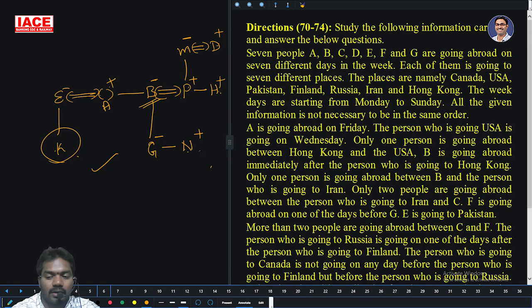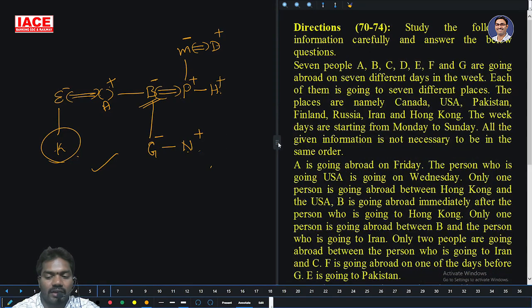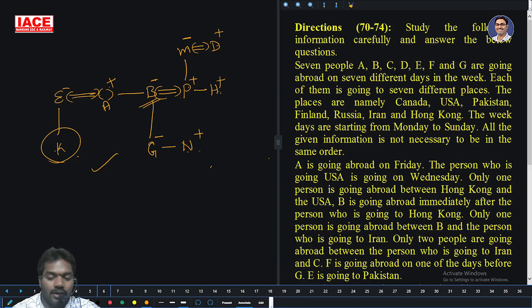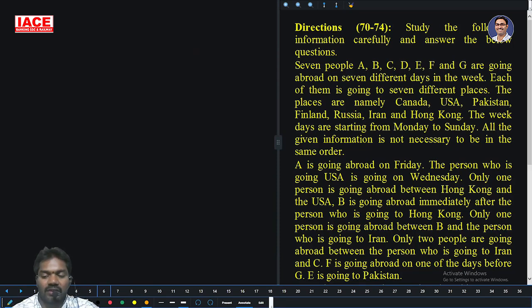7 people are going abroad on 7 different days of the week. Each of them is going to 7 different places. The places are namely Canada, USA, Pakistan, and so on. The weekdays are from Monday to Sunday: Monday, Tuesday, Wednesday, Thursday, Friday, Saturday and Sunday. A is going abroad on Friday. Take it as 2 possibilities.